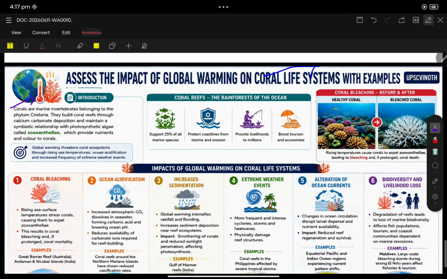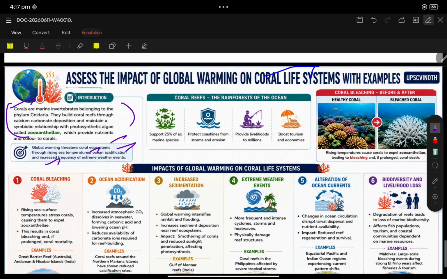Corals are marine invertebrates belonging to phylum Cnidaria. They build coral reefs through calcium carbonate deposition and maintain a symbiotic relationship with photosynthetic algae called zooxanthellae, which provide nutrition and color to the corals. So we can use this also. Global warming threatens coral ecosystem through rising sea temperature, ocean acidification, increased frequency of extreme weather events.